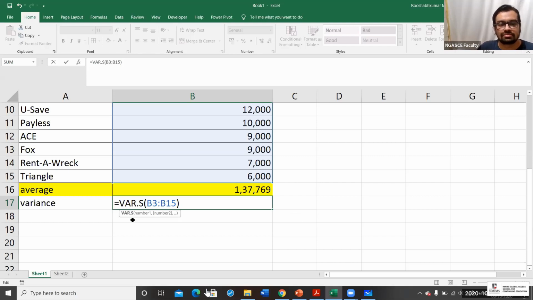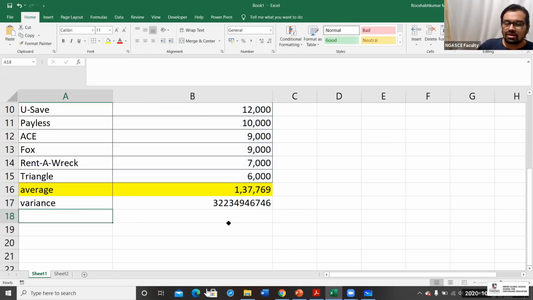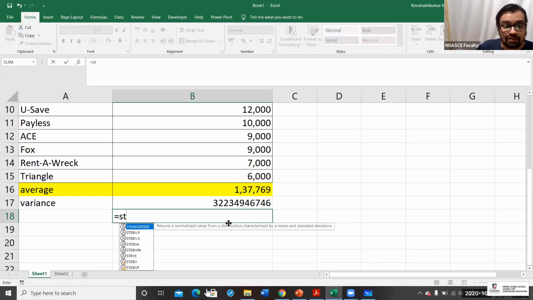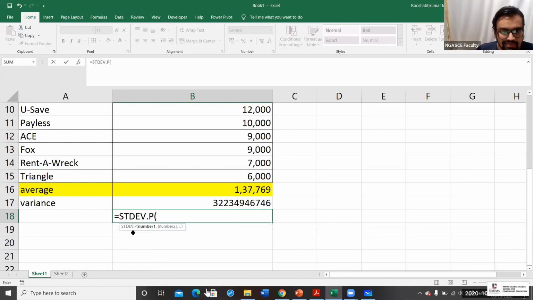Okay. Now standard deviation. Because variance is a square distance, we get confused with the square distance from the average. When the average is 1,37,000, it's a normal figure that, if you start a company, this many cars per year may come to your service center: 1,37,769. What is the standard deviation? For that, this is the formula, STDVP. Note down this particular thing, STDVP.